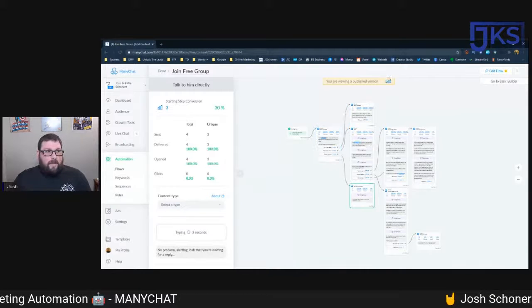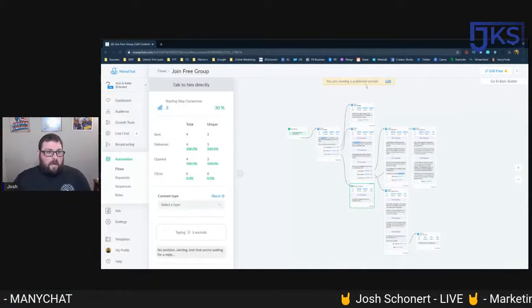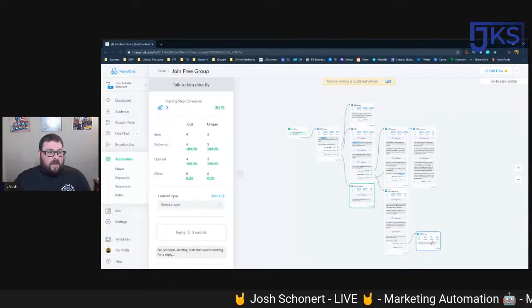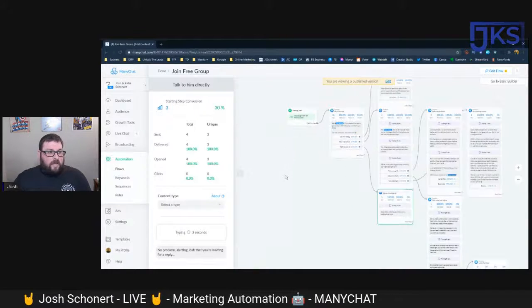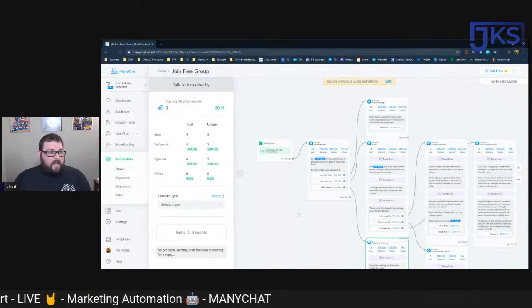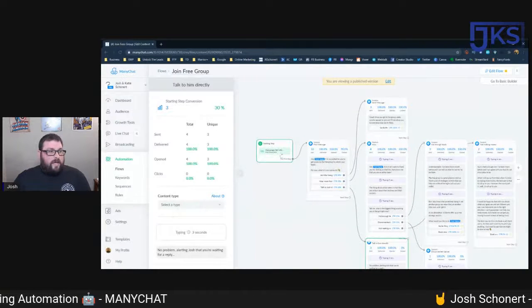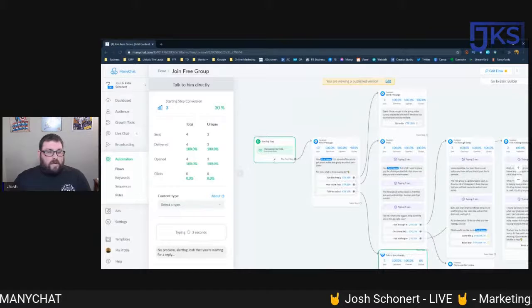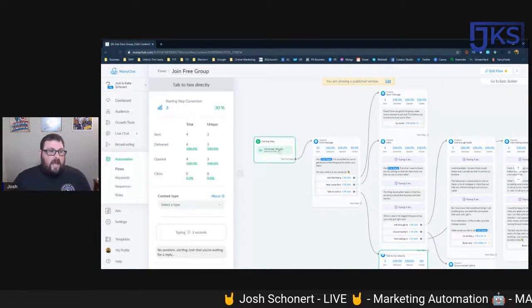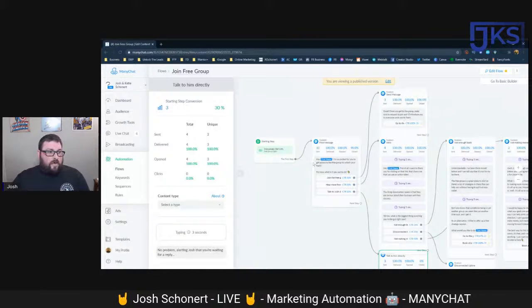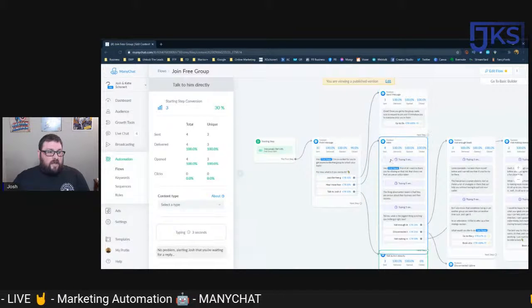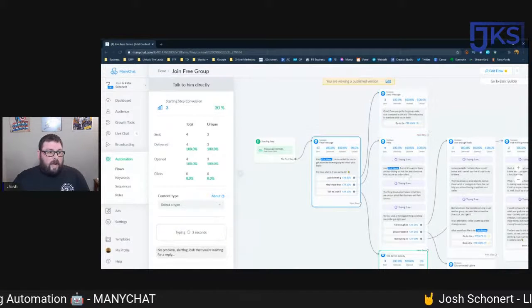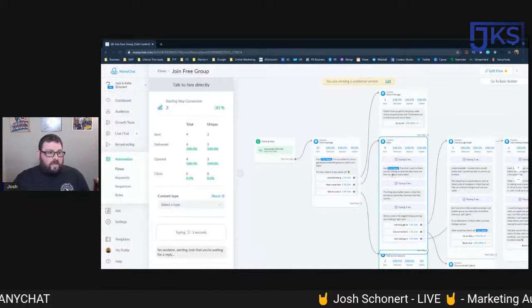And I don't want to hit edit because I know that there's an unpublished version back here that's going to look different. But you can see that this has a few messages, right? And we're going to zoom in a little bit so you can see. So basically, you see it says messenger ref URL for the free group opt-in. And then it goes through and shows the first message, shows a couple options, and then the options go to different things.